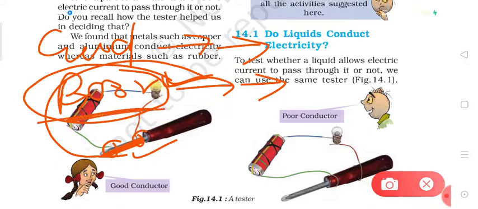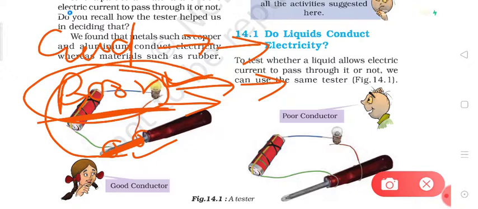So a poor conductor may be a conductor but a very poor one. That's why we are using the term poor conductor. We can say in fact that electric current can pass through most of the materials, but only certain materials allow the passage of electric current very easily while others do not.